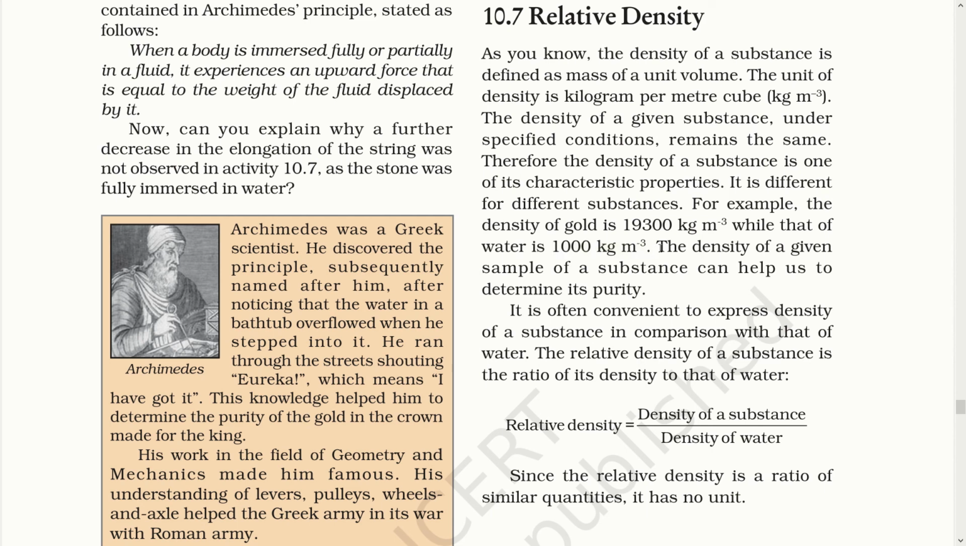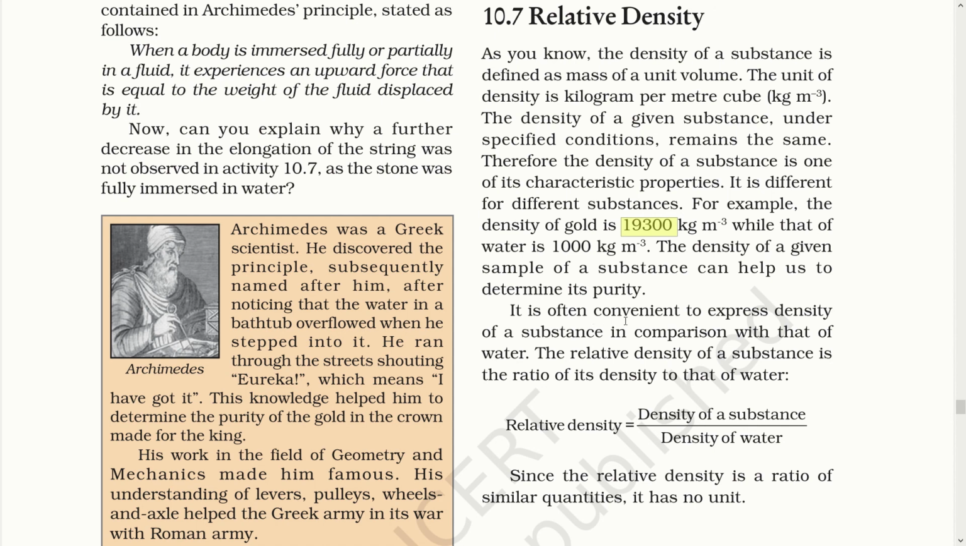The density of a given sample of a substance can help us to determine its purity. If, for example, you take 1 meter cube of gold, but it weighs less than 19,300 kg or more than 19,300 kg, it shows the impurity of the gold. The purest gold will measure 19,300 kg only if 1 meter cube of the substance is taken.